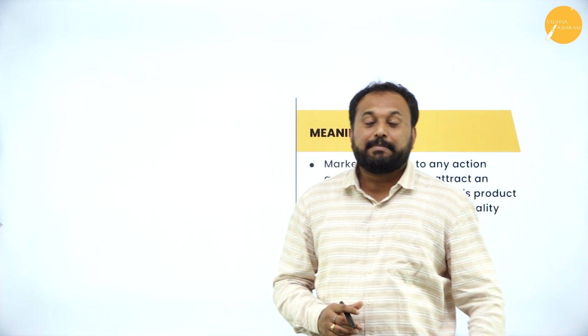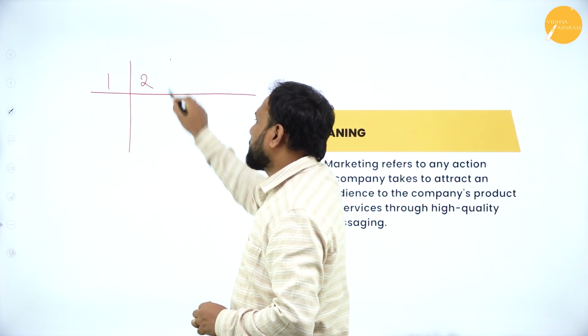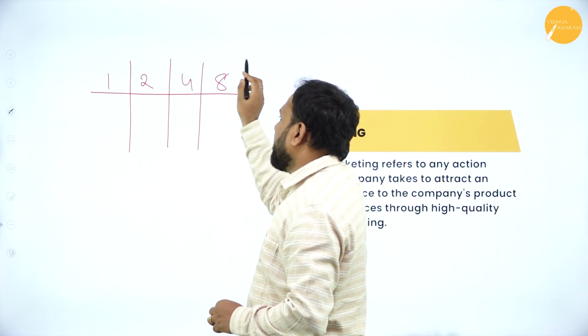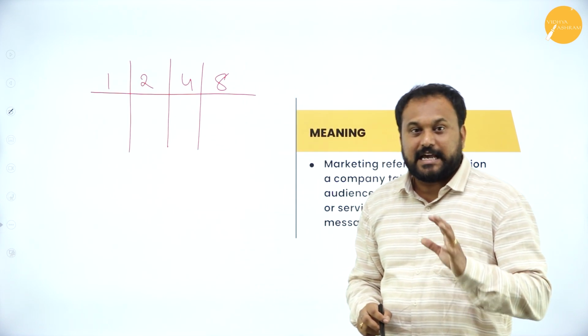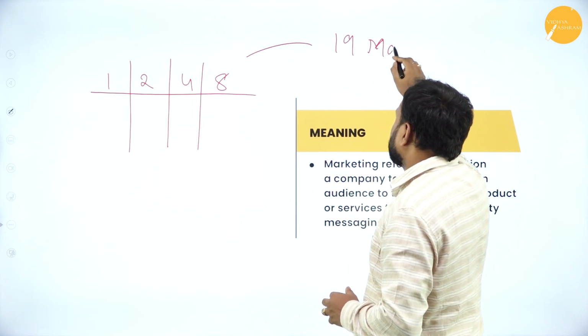So what would the pattern be? I'll just give you a quick recall here. You have 1 mark, 2 marks, 4 marks and 8 marks, isn't it? From this chapter they have allotted 19 marks.